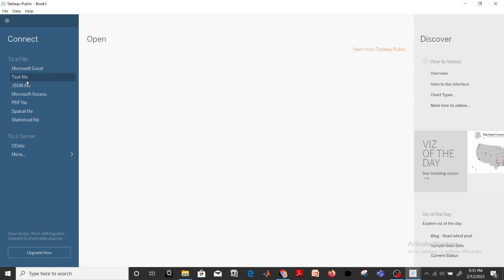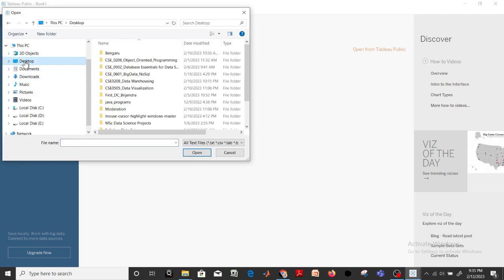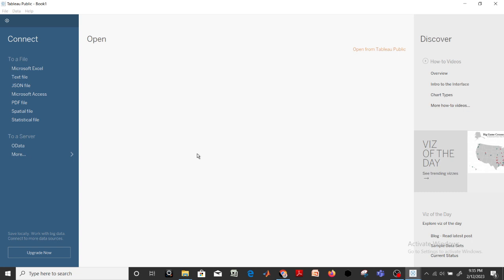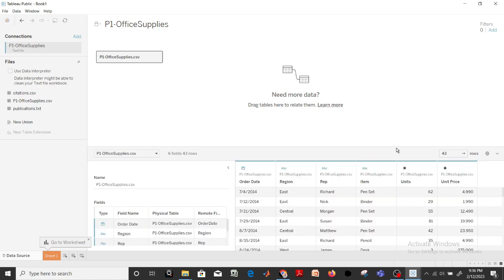Suppose we want to connect a CSV file, so we can click here on text file, and on the desktop, suppose I have this CSV file here. We can also connect a JSON file, PDF file, and statistical file. A lot of things can be done here, and it is one of the best tools for data visualization. So we can visualize our file and how it looks.